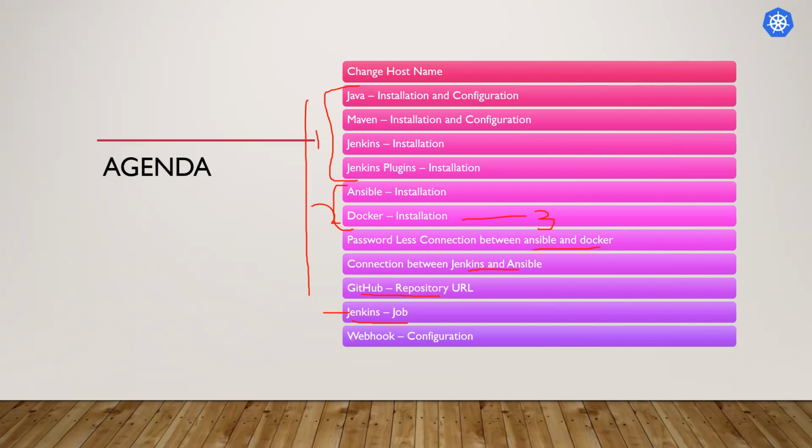After doing these things, we will do the automated configuration using the webhook. That is the last step. First we will use the manual run, and then it will run automatically using the webhook. So we will check things step by step.